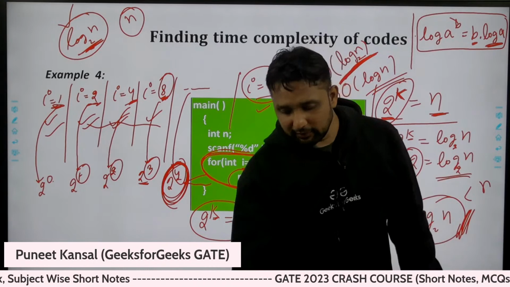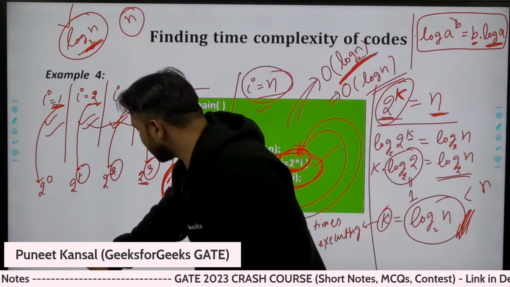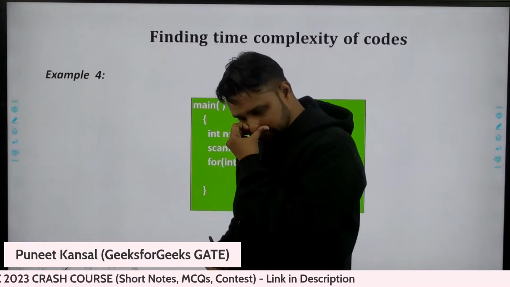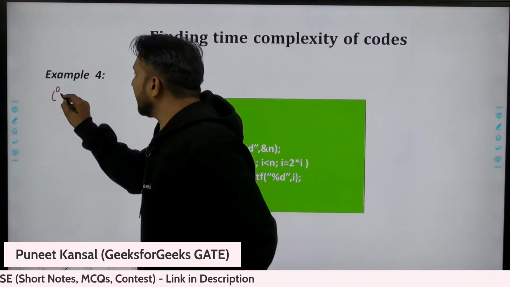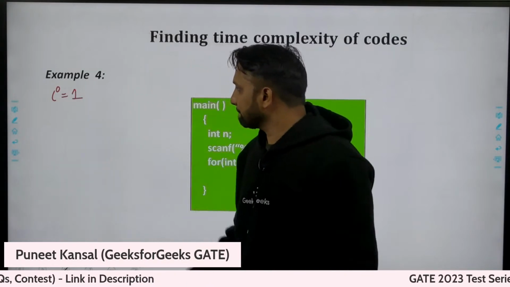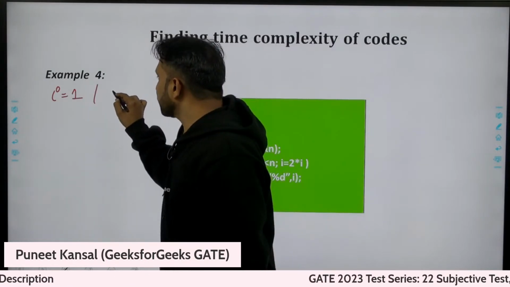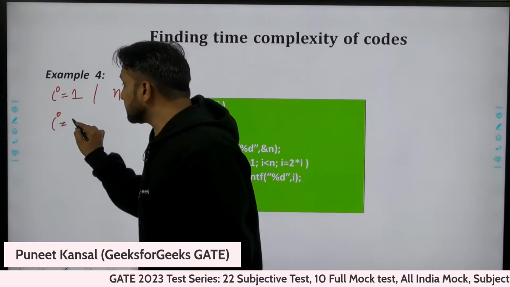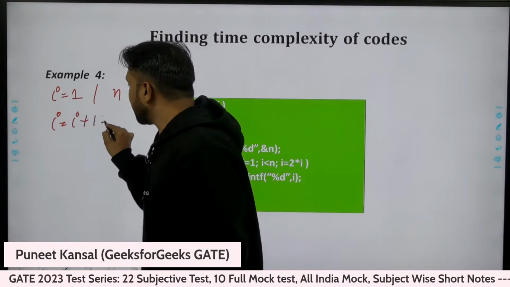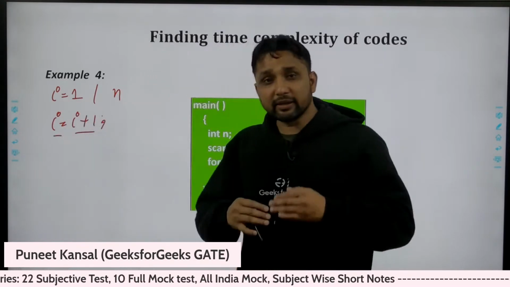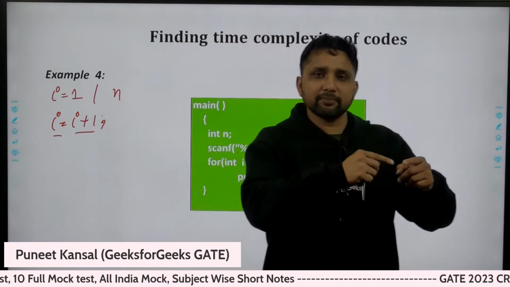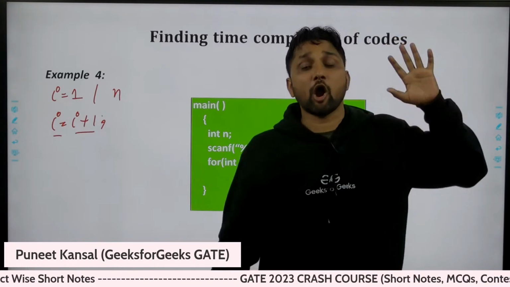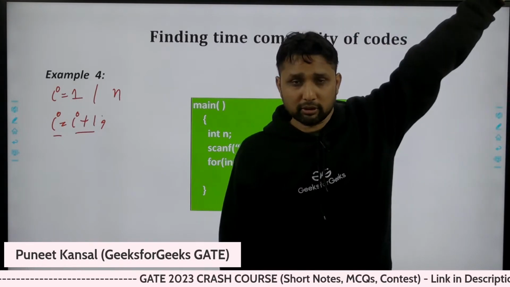Okay, you people tell me. Let me erase this board. Let's suppose I'm standing at the first stair and I want to go to the nth stair, and I'm taking one step at a time, one step, one step, one step. In how many steps will I reach the top? Can you people tell me?